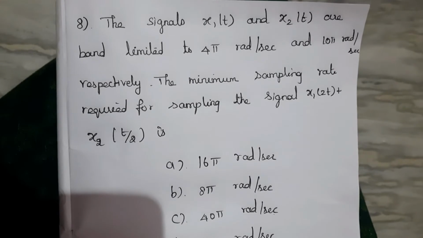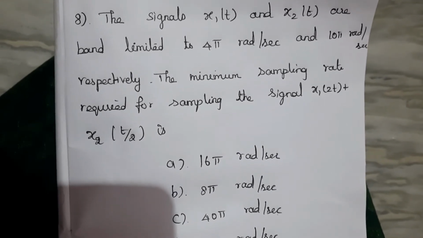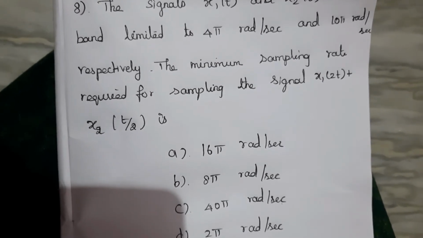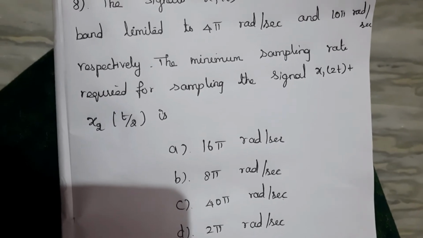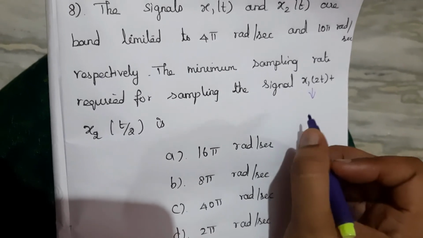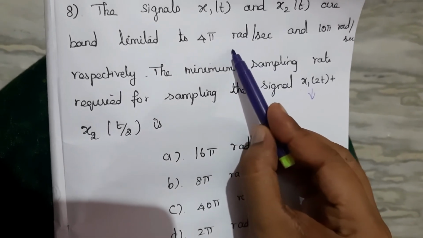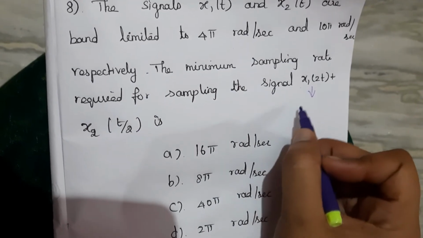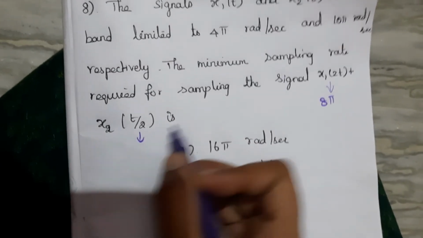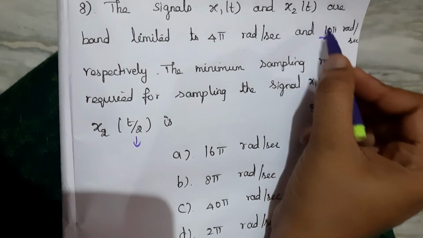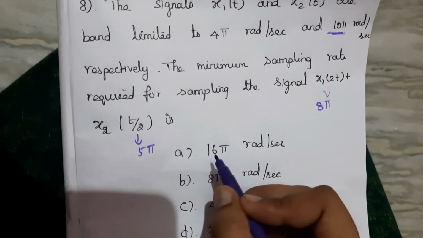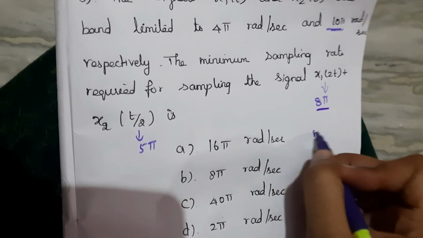8th question, the signals x1 of t and x2 of t are band limited to 4 pi radian per second and 10 pi radian per second respectively. The minimum sampling rate required for sampling the signal x1 of 2t plus x2 of t by 2 is. Here the signal is x1 of 2t. So x1 of t is 4 pi, so x1 of 2t becomes 8 pi. Similarly, x2 of t is 10 pi, so t by 2 becomes 5 pi. So this is the added signal, and we have to pick the maximum value. So 8 pi is the maximum value.